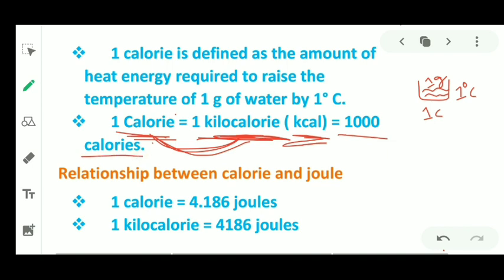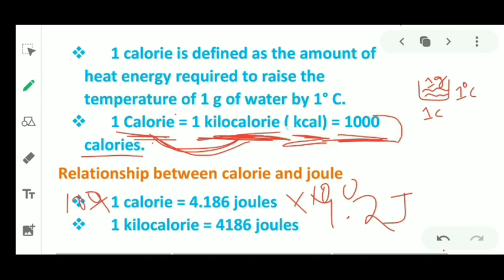Okay, now there is a relation between calorie and joule. 1 calorie equals 4.186 joule, that is nearly 4.2 joule, and 1 kilocalorie equals 4.186 times 1000, because if you multiply by 1000 here and also on the right hand side, then 1 calorie becomes 1000 calorie, and you already know 1000 calorie is 1 kilocalorie.